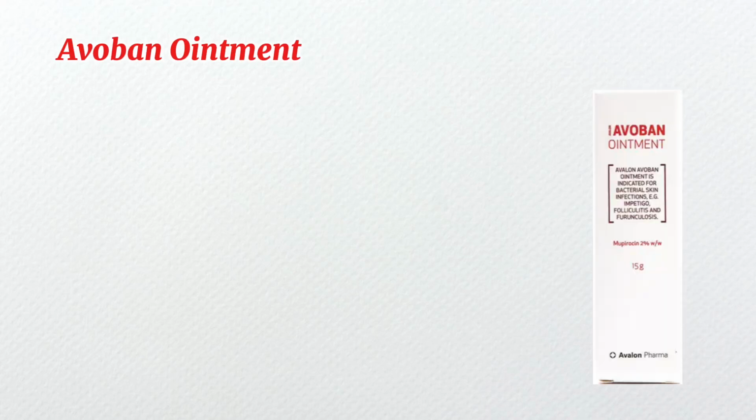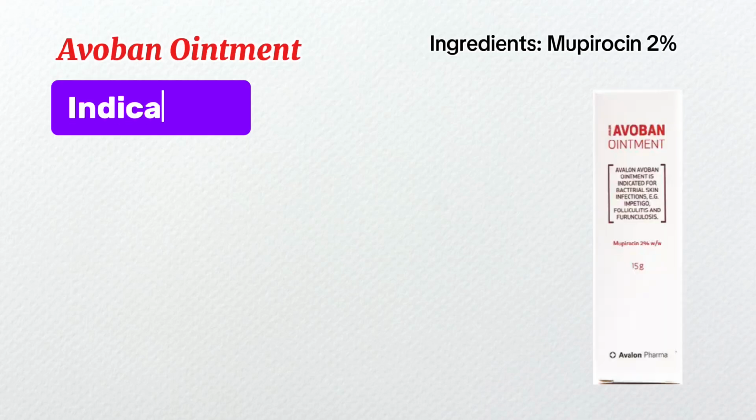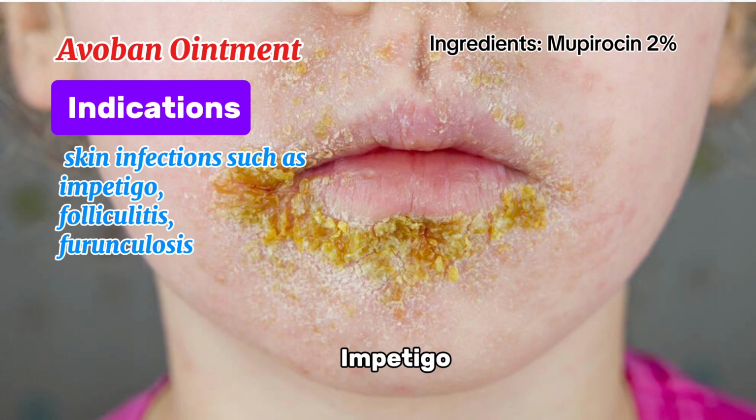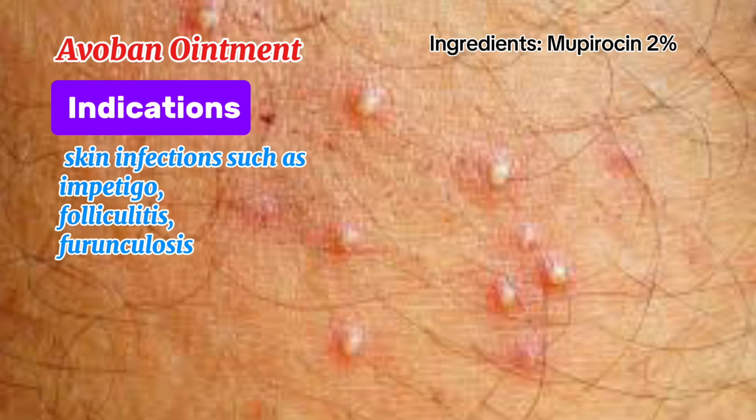Avoban Ointment. Ingredients: mupirocin 2%. Avoban Ointment. Indications: Avoban is a topical antibacterial agent, active against those organisms responsible for the majority of skin infections such as impetigo, folliculitis, and furunculosis.